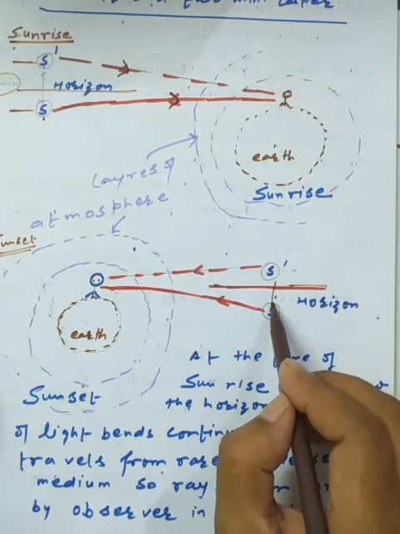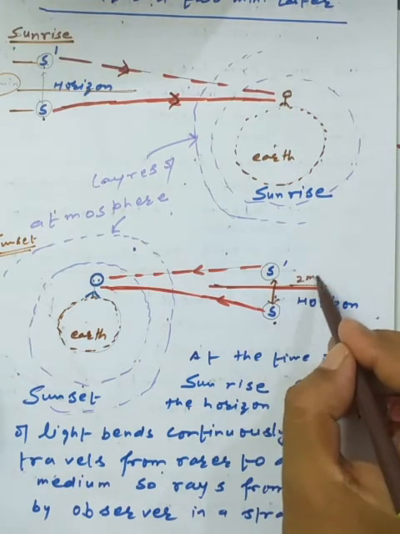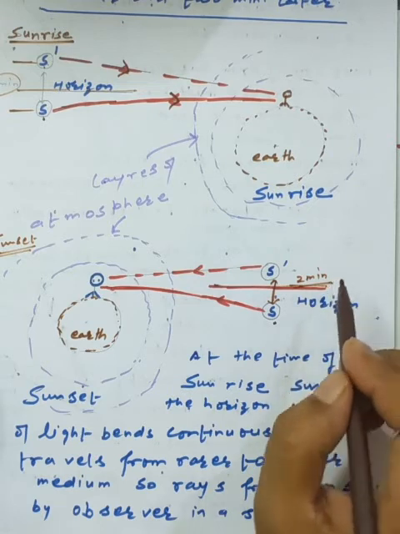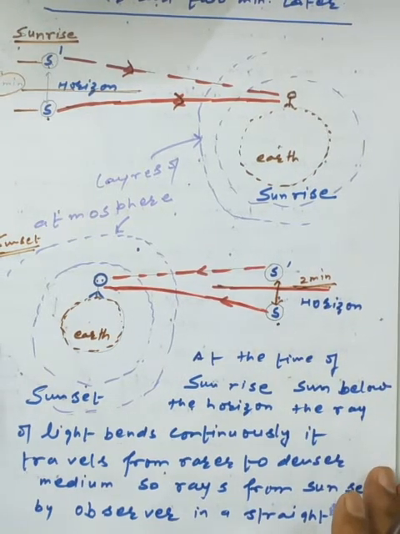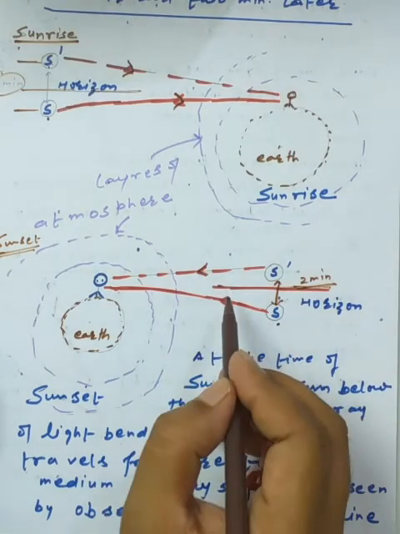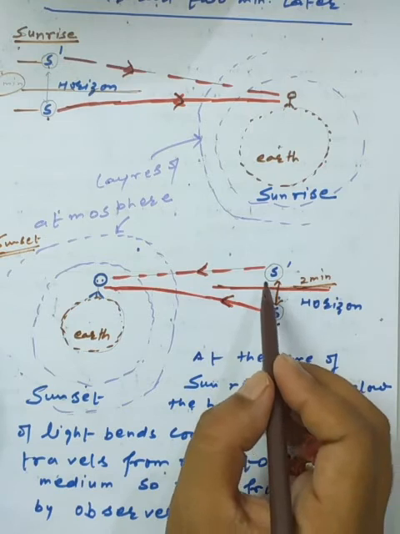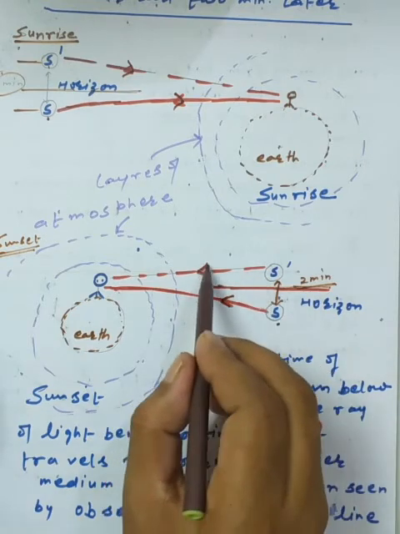So the apparent position of the sun appears here, and the total difference of time is 2 minutes. So we can say that the difference between the apparent position seems to be 2 minutes, and although it is a virtual condition, an observer always wants to see the source and the light coming in a straight line.